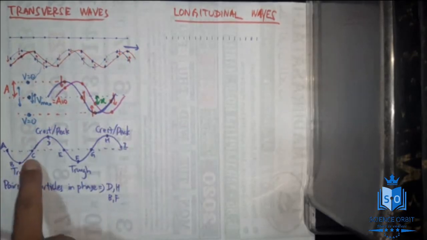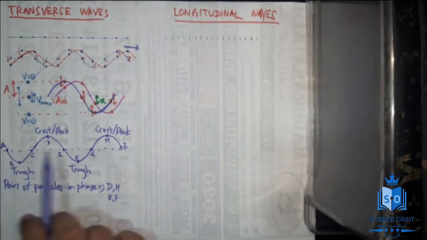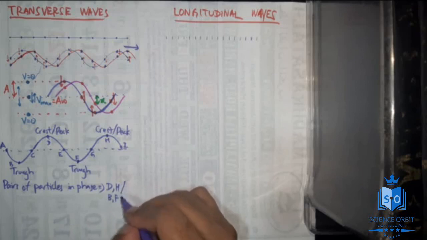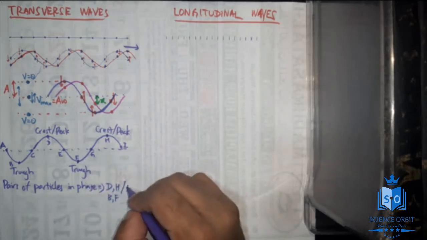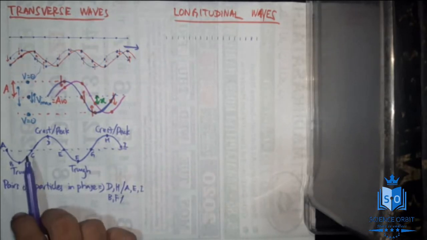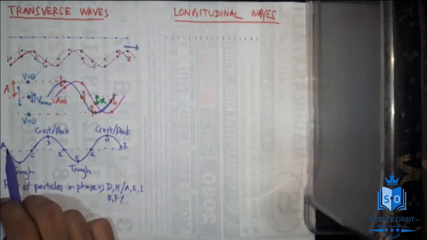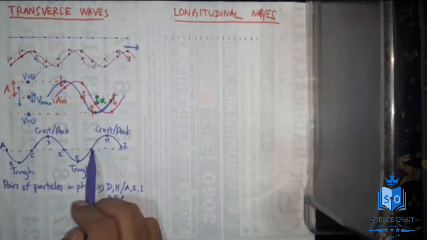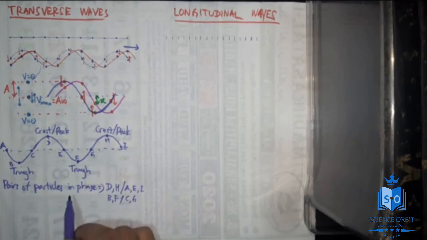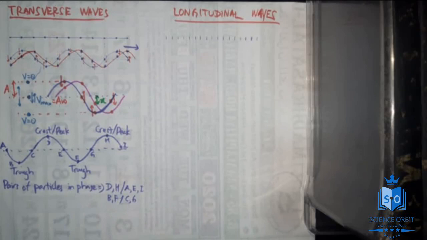So when you compare the other pairs or other particles, I can write A, E and I are in phase because they have similar simple harmonic motion, A, E, I. And can you tell me another pair? C and G. That means C is the point right after the trough, and G is the point right after the trough. So you can say C and G are also in phase. Now, what is the meaning of in phase? There is no phase difference.